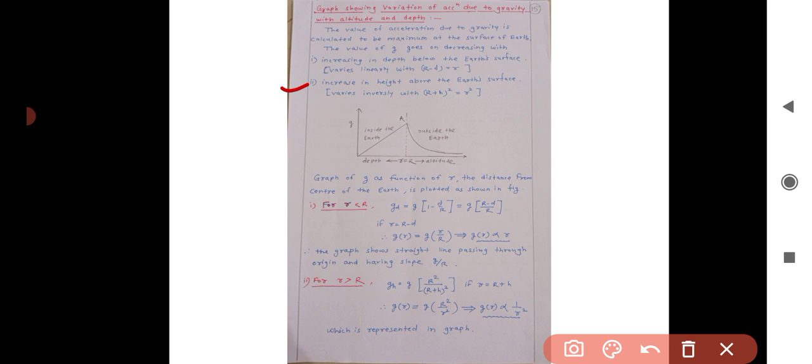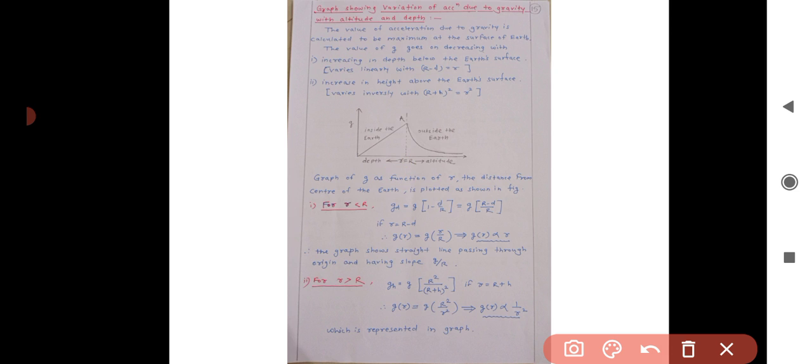Second, the value of g goes on decreasing with increase in height above the surface of Earth, that is, it varies inversely with (R plus h) square, that is equal to small r square. This is shown by the graph of small g as a function of small r, the distance from the center of Earth, that is plotted in the given graph.